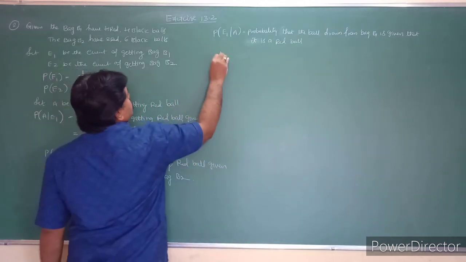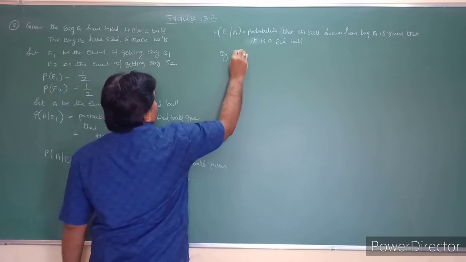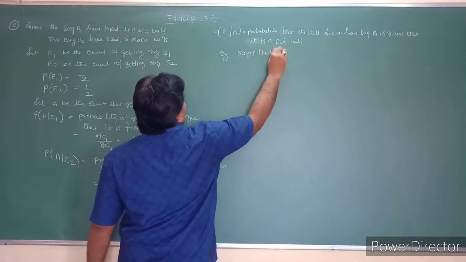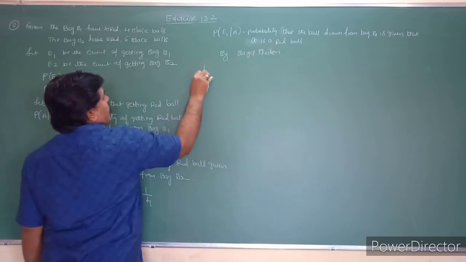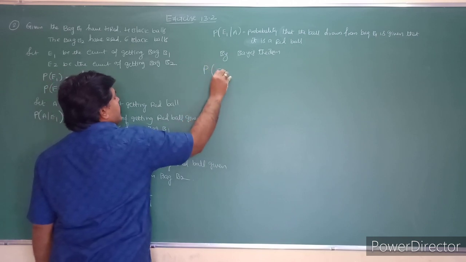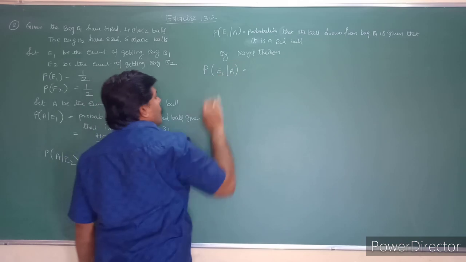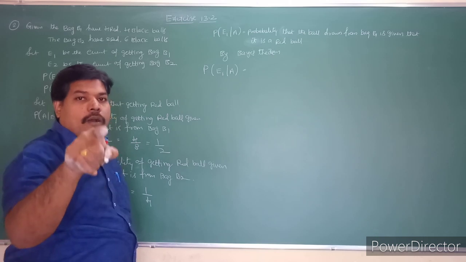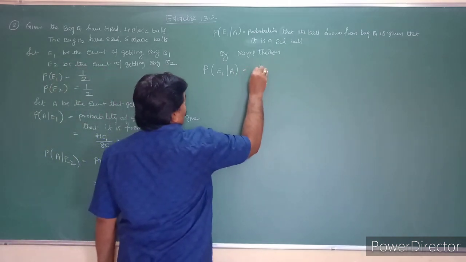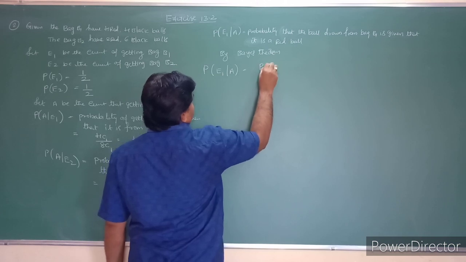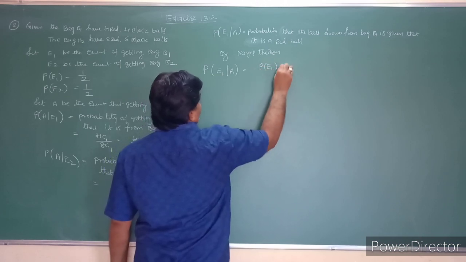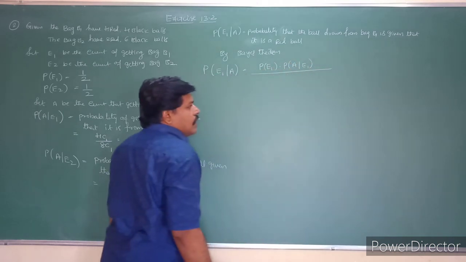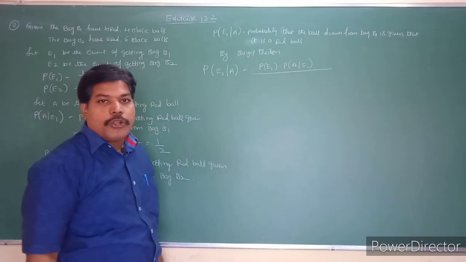So by Bayes theorem, you have one formula. What is that? The probability of E1 given A is equal to, in the place of i you have 1, so the formula becomes probability of E1 into probability of A given E1, divided by the sum over j equals 1 to n of probability of Ej into probability of A given Ej.